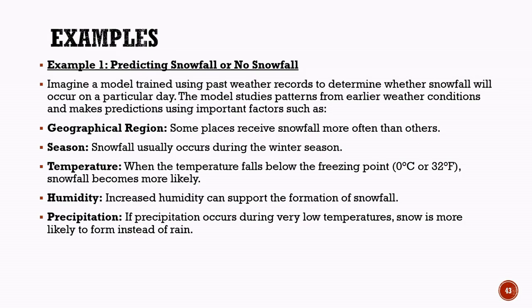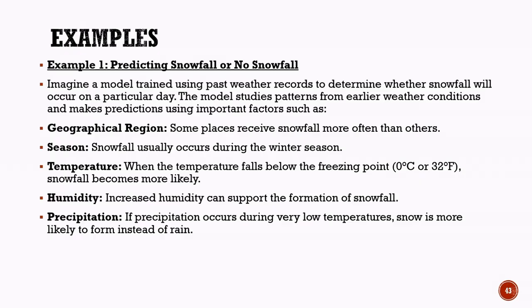Another factor is the season. Snowfall is generally more common during the winter months when temperatures are lower. The model also considers temperature, which is one of the most important indicators. When the temperature falls below the freezing point, the chances of snowfall increase significantly. Humidity is another factor. Higher humidity means there is more moisture in the air, which can contribute to the formation of snow under suitable conditions. The model also examines precipitation. If precipitation occurs while temperatures remain below freezing, snow is more likely to form instead of rain.